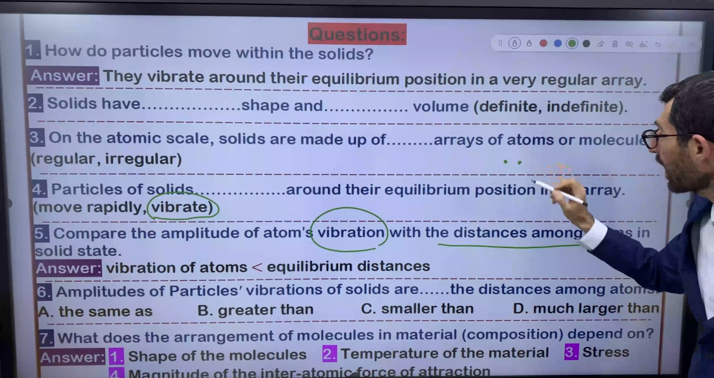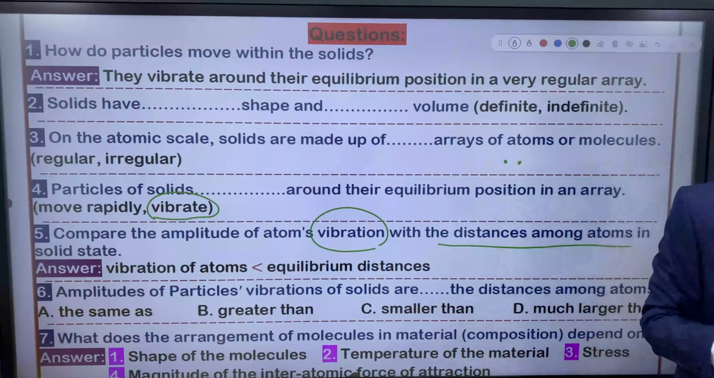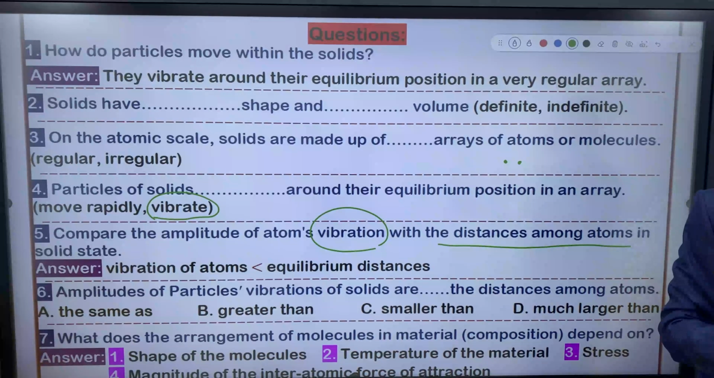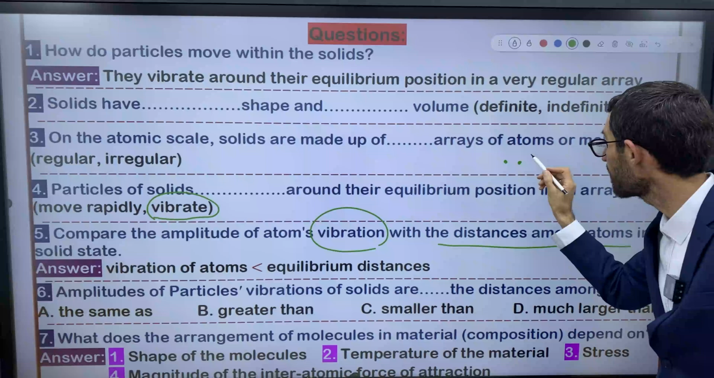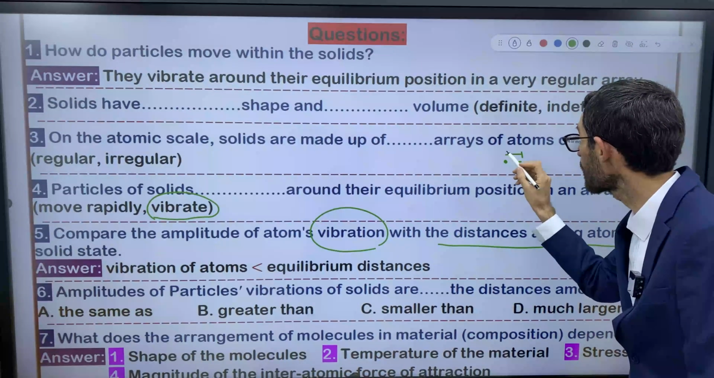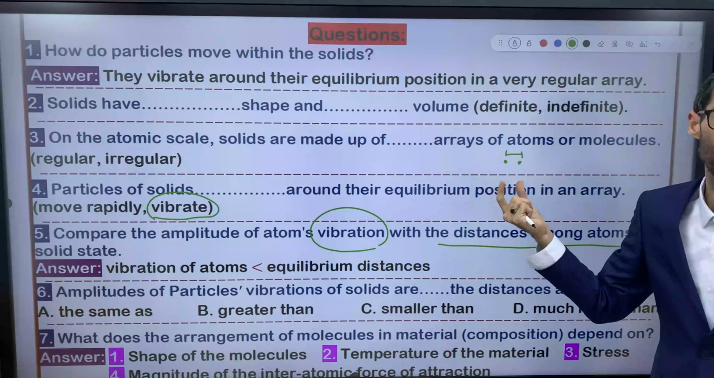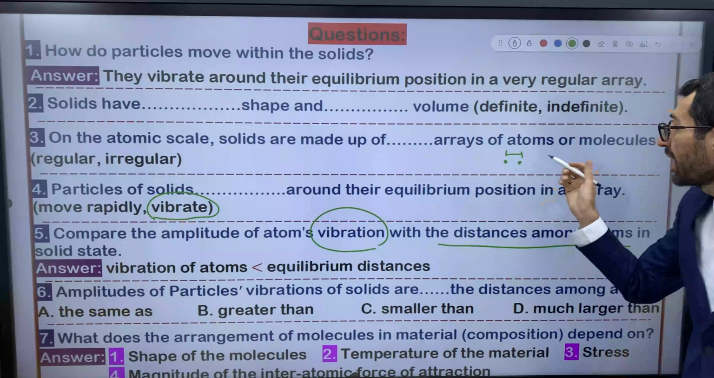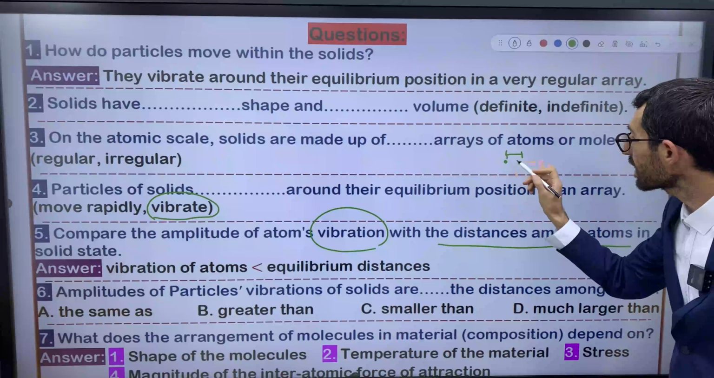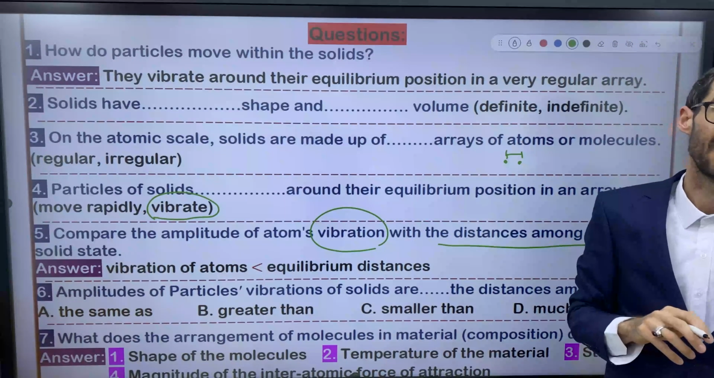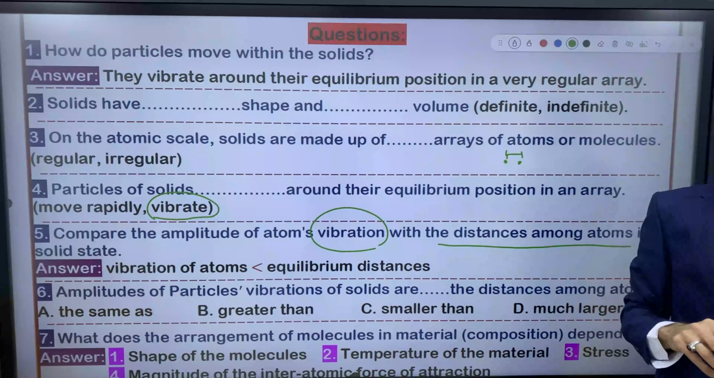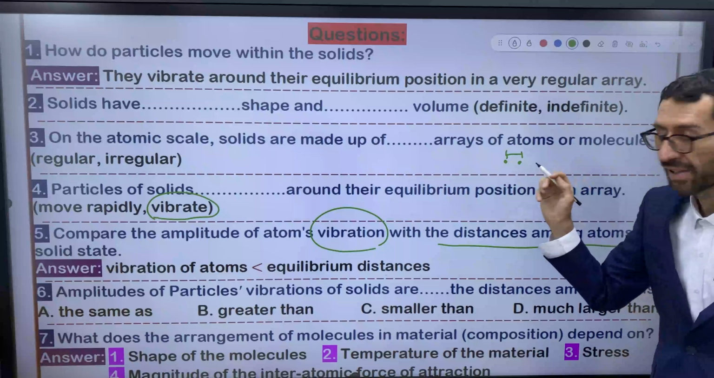I told you atoms within the solids are very close to one another. They are packed regularly beside one another. That's why there's a very close distance between, for example, two neighboring atoms, right? Here, the distance actually is measured in nanometers, right? It's very little, right?